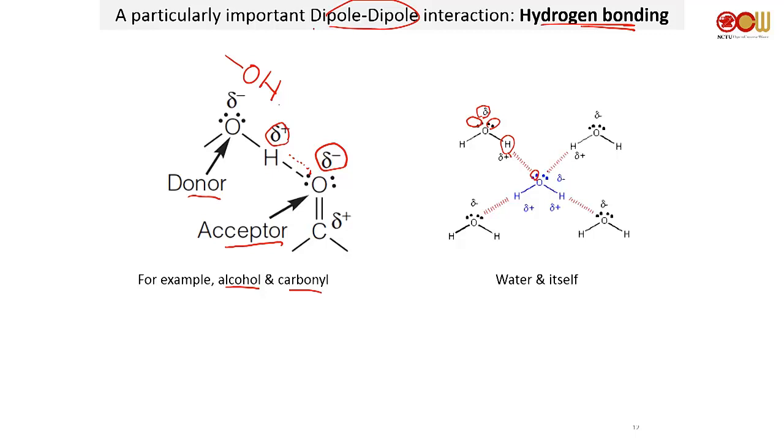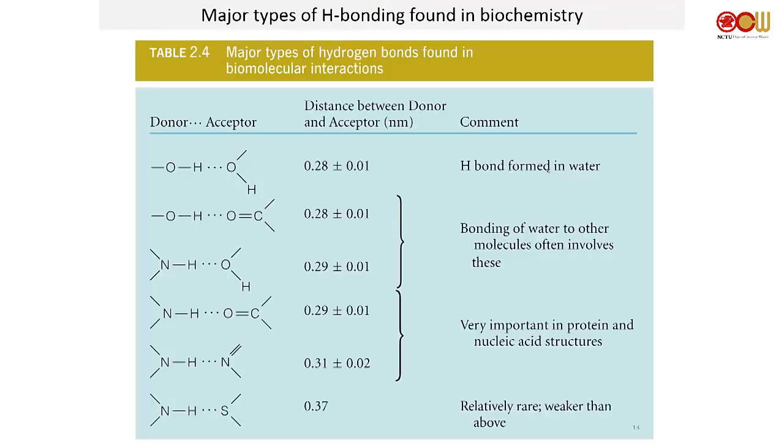Then you got hydrogen bonding. Easy enough. For biochemistry, these are the major types of hydrogen bonds found in biomolecular structure. You have alcohol to alcohol. So essentially this is OH to something like OH. Okay, so they can bind. OH and water, that kind of stuff. So it's like two hydroxyl groups. They can have hydrogen bonding, no problem.